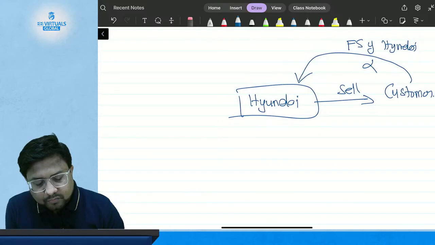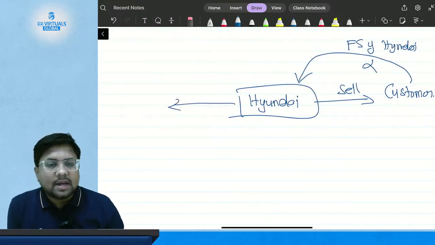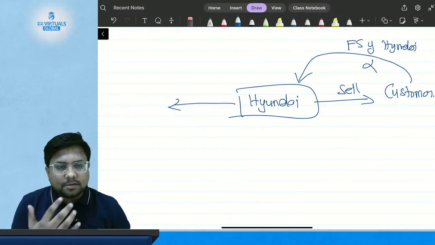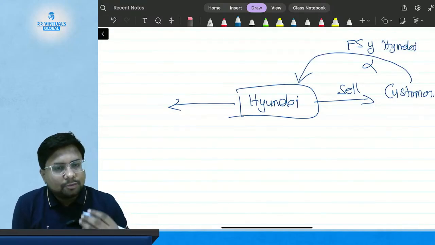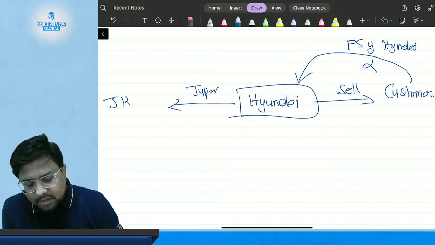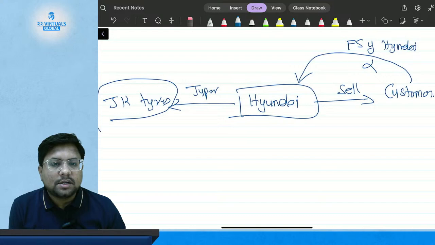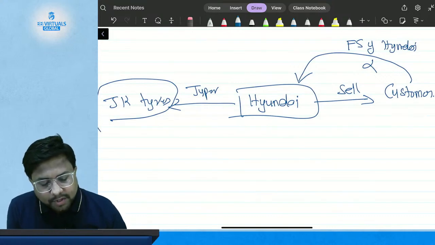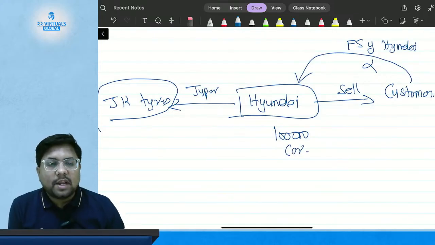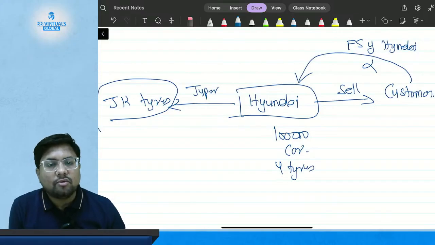Hyundai makes cars, but for making cars they require certain equipment and parts. Suppose tires. Hyundai purchases tires from JK Tires. Suppose Hyundai is about to make 1 lakh cars, and each car requires 4 tires.